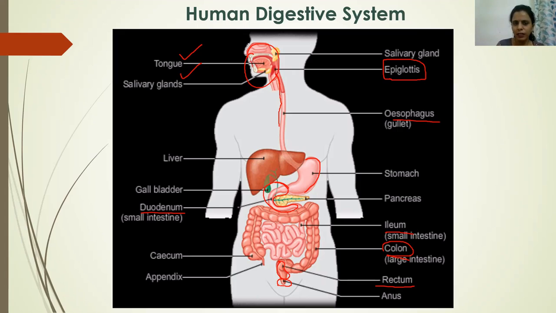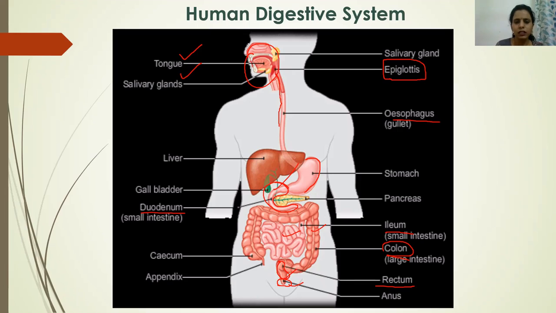These are the parts of the alimentary canal. Mouth, in which we have the tongue, salivary gland and teeth, and then the esophagus, then the stomach, then the small intestine, that is duodenum and ileum, then the large intestine, rectum and anus. Apart from this, there are two other very important organs which form part of the human digestive system, the liver and pancreas.